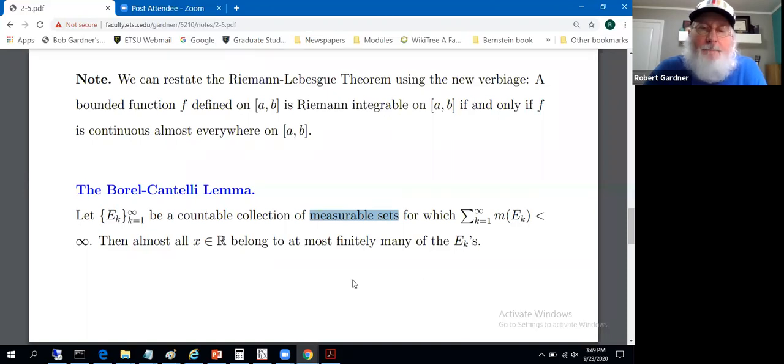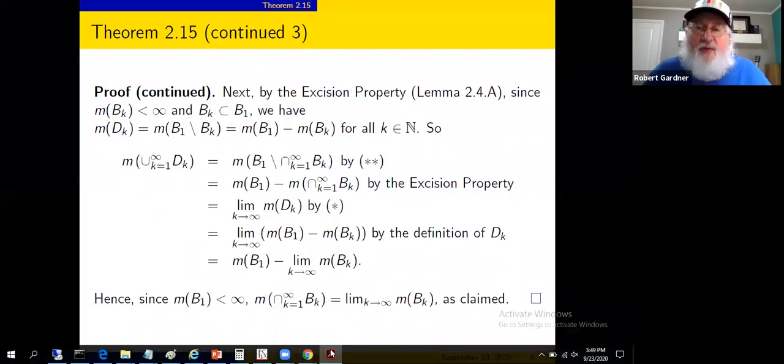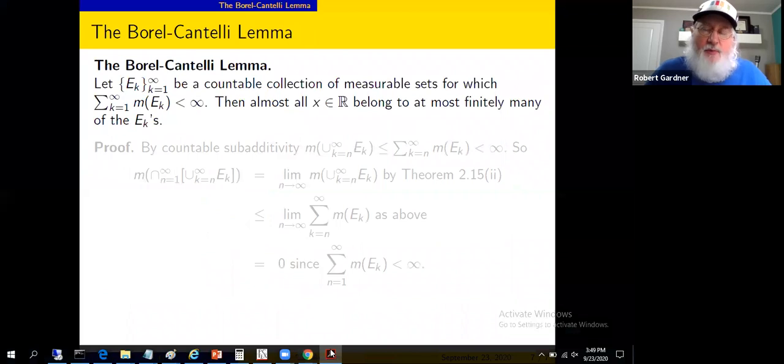I'd say there's room for confusion in what they're saying. Let's look at the proof and elaborate a little bit on what that part means. The proof is actually fairly quick. It's just one slide. Almost all x belong to, at most, finitely many of the E sub k's.